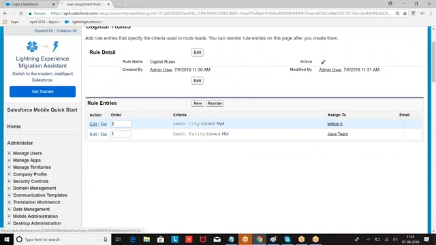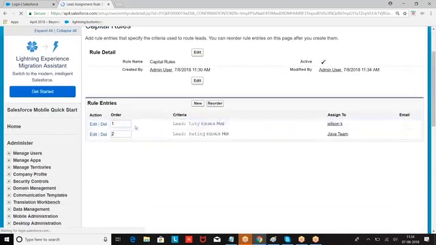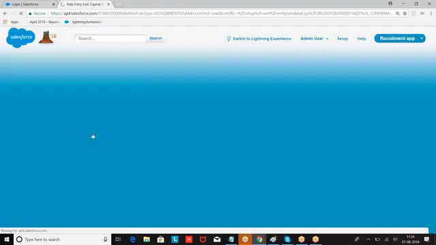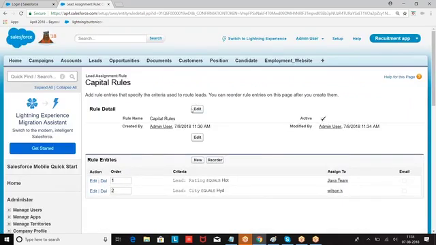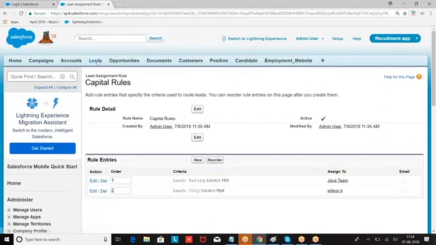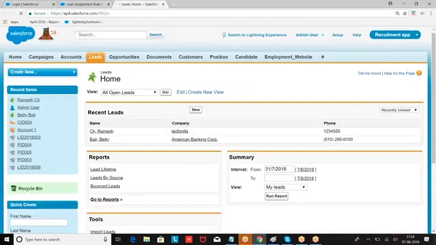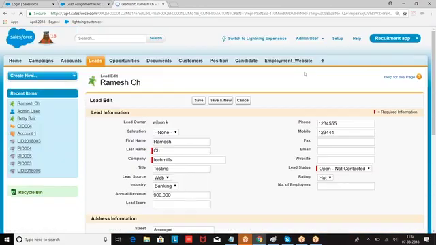Now I want to edit it. If rating equal to what? 3 equals 7. This is 1, this is 2. I modified. Now go back to the record. Go back to the record. Edit.